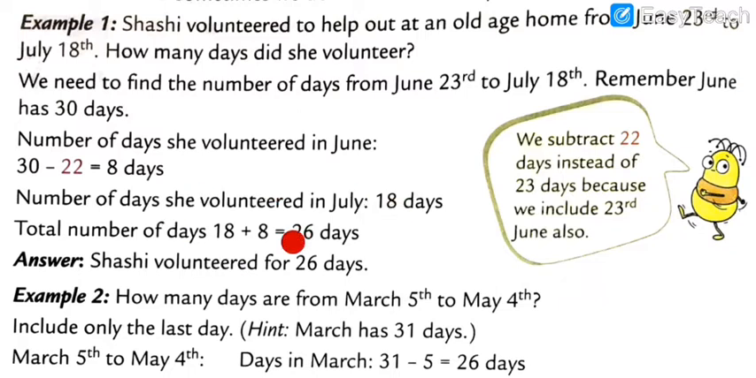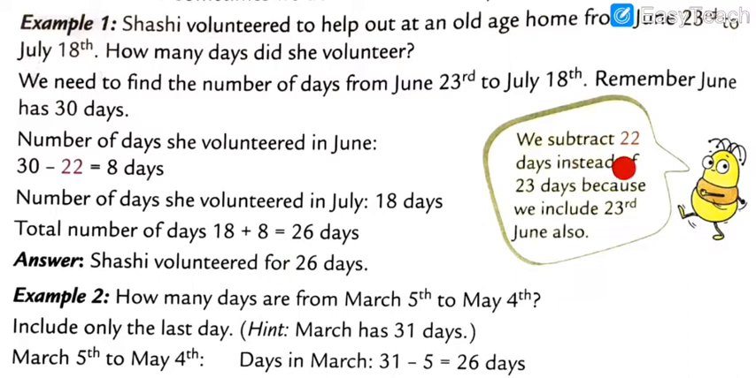So what we have to do? We have to do the addition. 18 plus 8, my dear students, is equal to 26. So 26 days. How can we write the answer? Total number of 26 days. So the answer is Sakshi volunteered for 26 days.